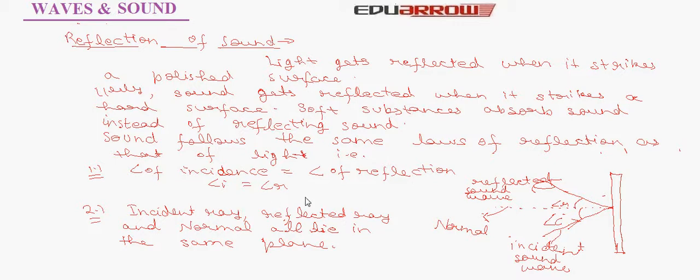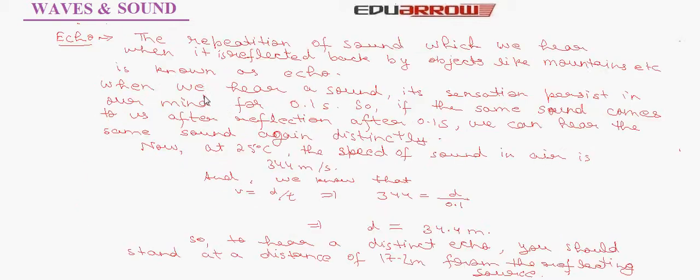Now let us understand what is echo. The repetition of sound which we hear when it is reflected back by objects like mountains is known as echo. When we hear a sound, its sensation persists in our mind for 0.1 second. So if the same sound comes after reflection, after 0.1 second, we can hear the same sound again distinctly.